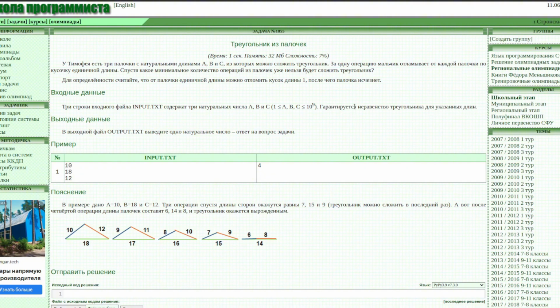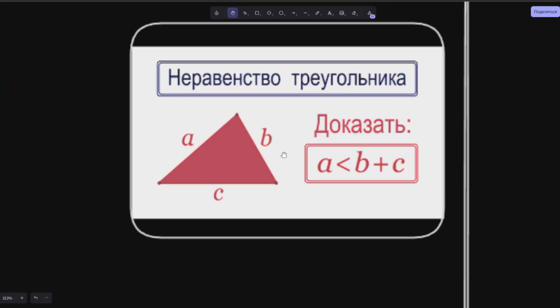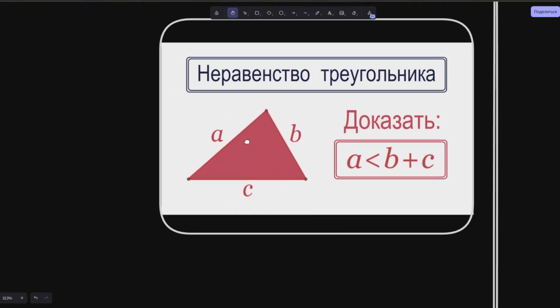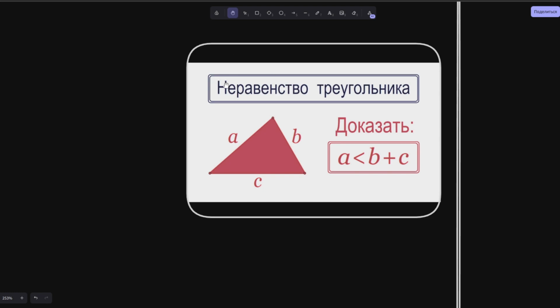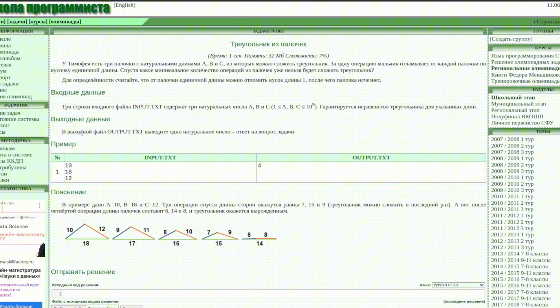That is, the properties of the triangle inequality guarantee us that for any sides, in this case it is written for A, if A is less than the sum of B and C, and at the same time B is less than A plus C, and at the same time C is less than A plus B, then in this case, such a triangle will exist. This is about what the triangle inequality is and its existence properties.